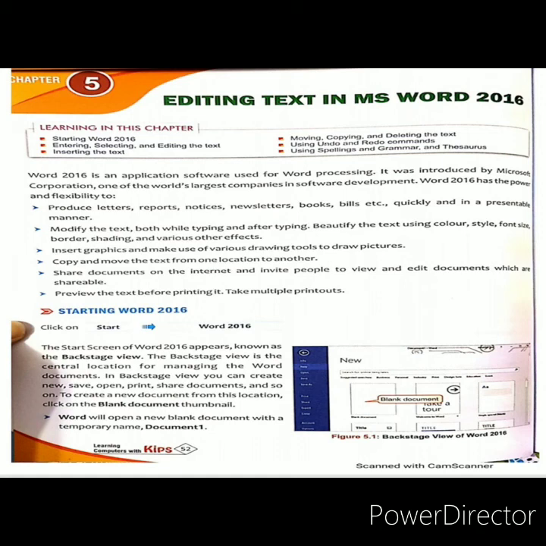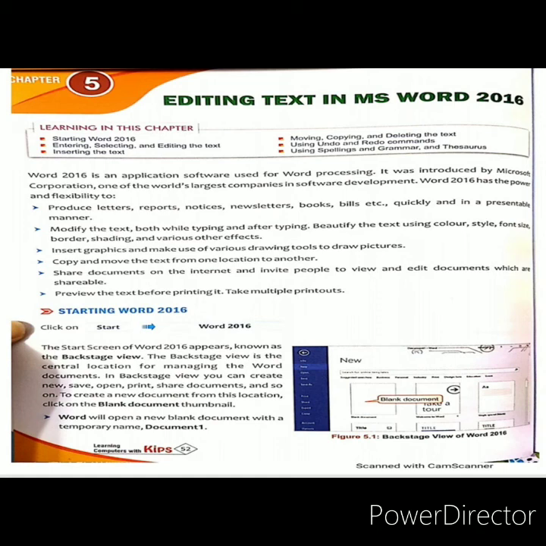Now, what is the process to start MS Word on the computer? You have to click on the start button. When you click on the start button, after that click on all apps, after that Word 2016. You can create a shortcut of MS Word and put that shortcut on the desktop. You can directly click on the shortcut and MS Word will open.